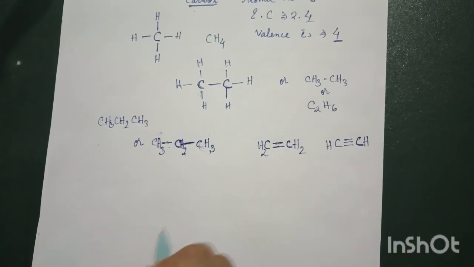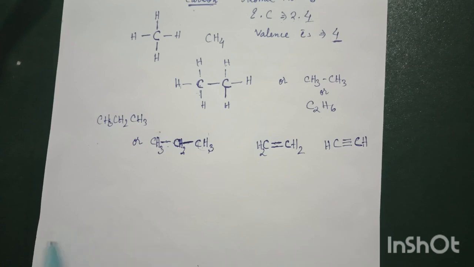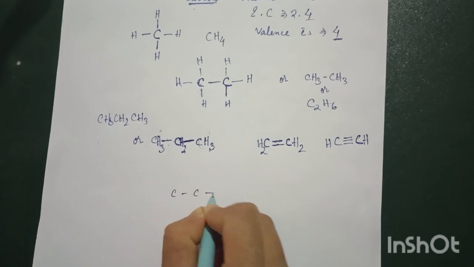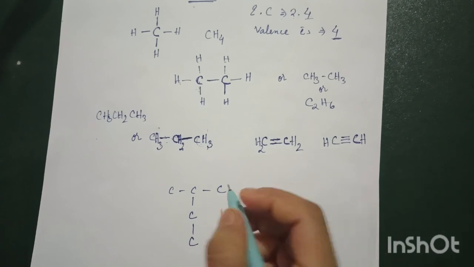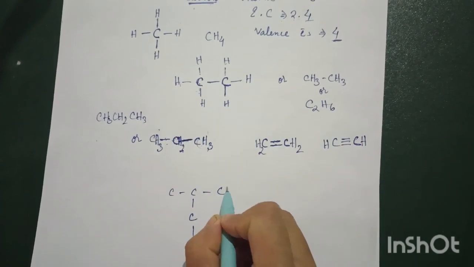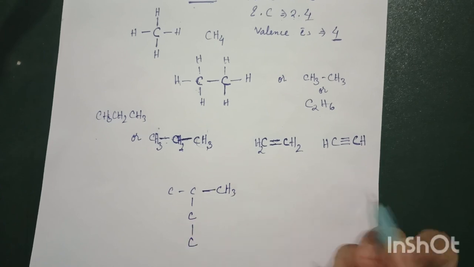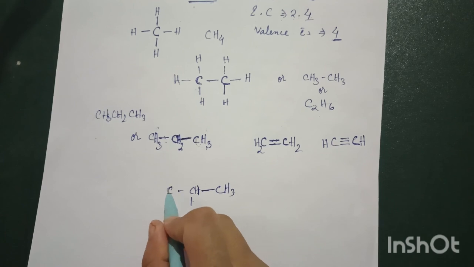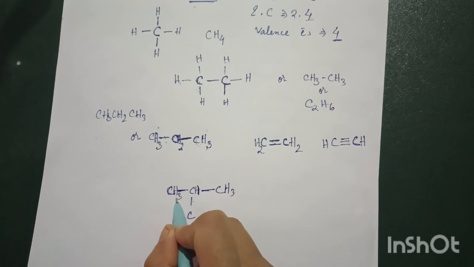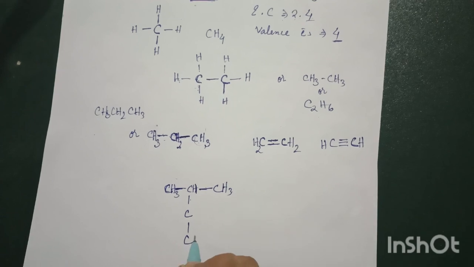Now these are done, so I think you can make a number of carbon compounds by yourself. Try making at least 5 to 10 carbons, 10 to 20 carbon compounds. Like, say we start with carbon 1, 2, 3, and I'll extend it to 4. It's very easy now, as we know that the carbon valency should always be 4. CH3, 3 plus 1 is 4, so this is balanced. This carbon has only one valence, CH3, and the terminal always ends with CH3. So 1, 2, 3, 4.